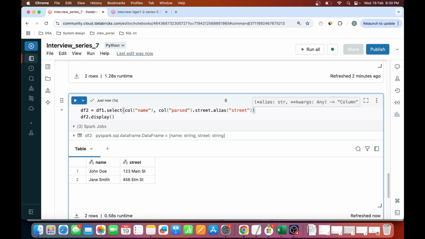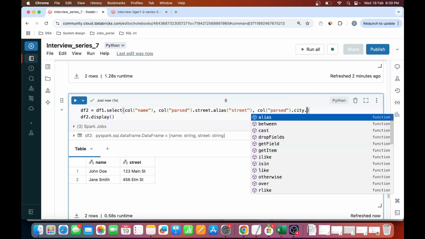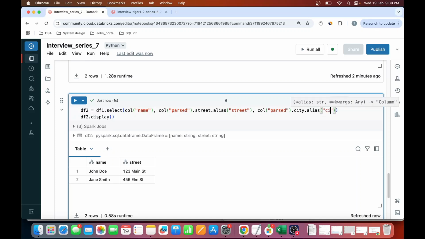But we need one more column called city. So I'll do the same thing. I'll parse using this column, get my city element, that is the string element, and alias this by the column name that I want to give it. So I will have my columns as name, street, and city.